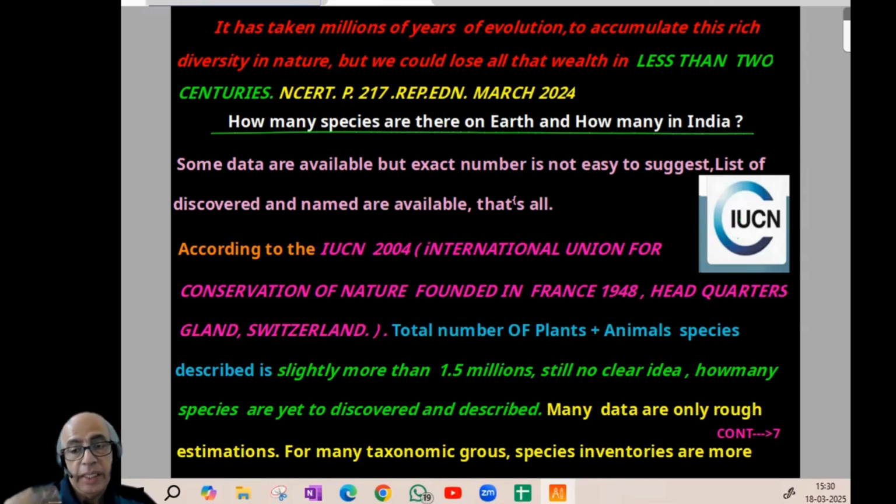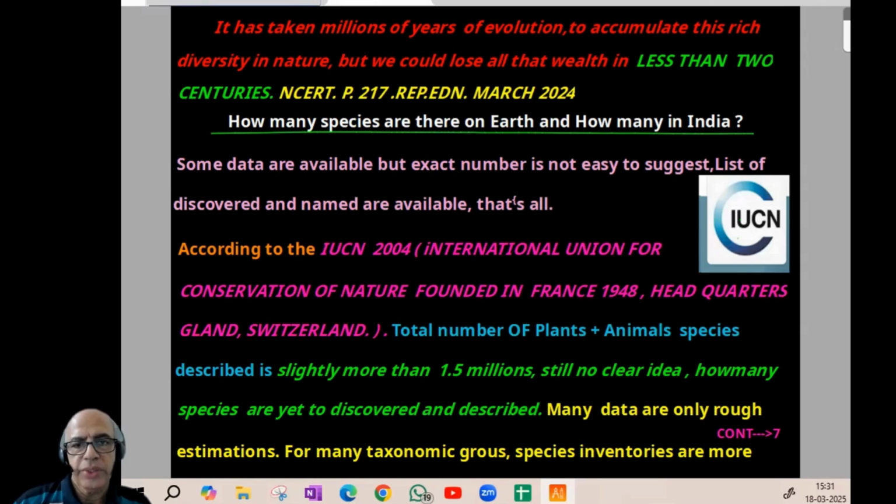That is, a list of discovered and named species is available. We can say this much we discovered, this much is available. Beyond that, how many species in total in this world, nobody can say. According to IUCN 2004, International Union for Conservation of Nature, founded in France in 1948, but headquarters is Gland in Switzerland. The usual question, even in environment issues, IUCN.